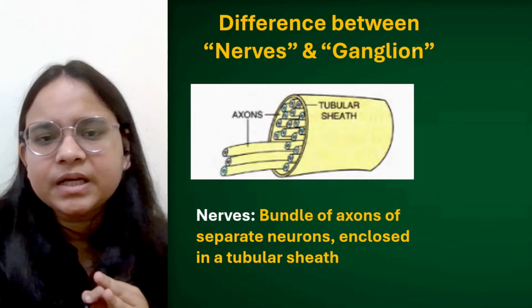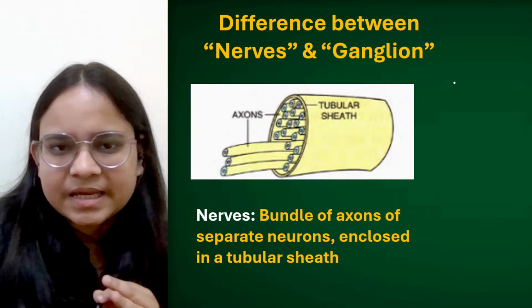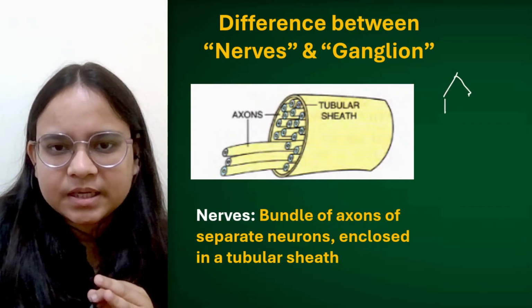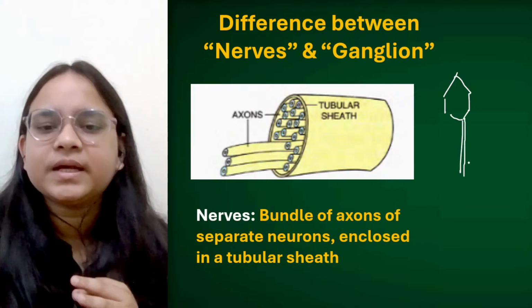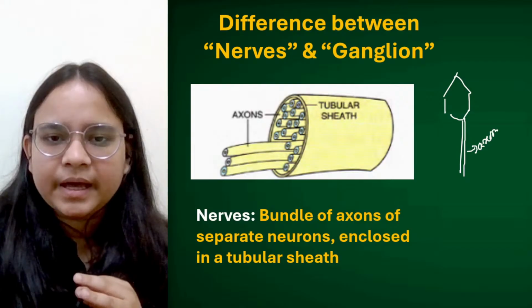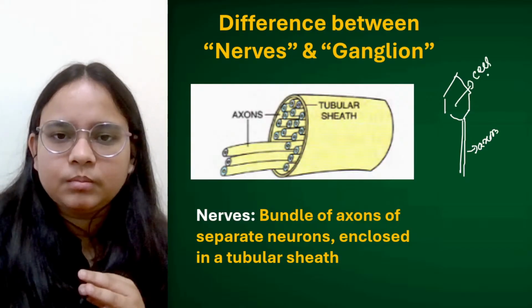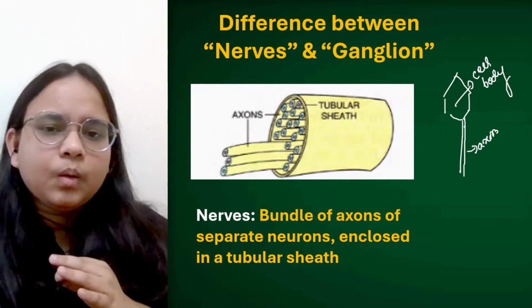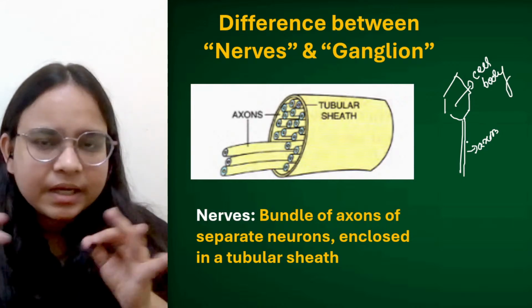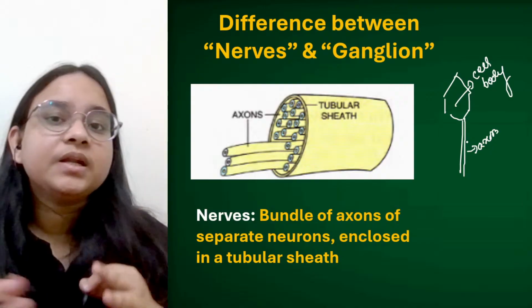हम लोग पढ़े थे that a neuron has two parts, a cell body. न्यूरॉन के पास एक सेल बॉडी होता है, and there is a long tubular extension which we called the axon. This is the axon and this is the cell body, right? This is the cell body. Now what happens कि बहुत सारे हमारे बॉडी में एक न्यूरॉन तो है नहीं, बहुत सारे न्यूरॉन हैं.